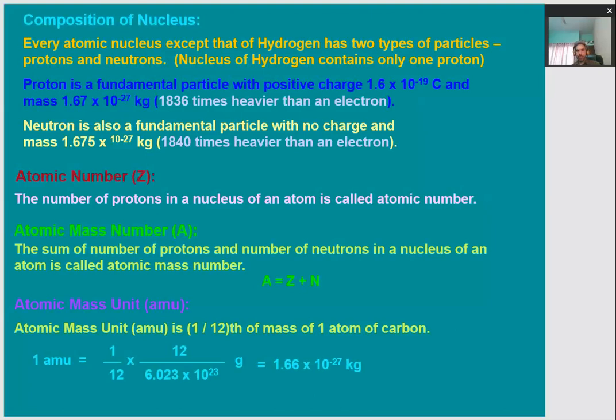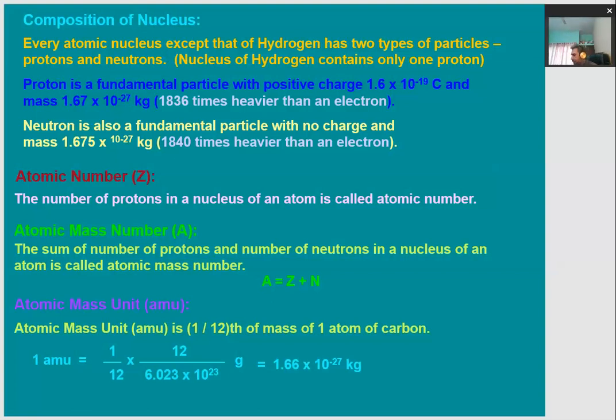We will talk about the particles which are found to exist inside the nucleus, or in other words, the particles which form the nucleus. According to Rutherford, the nucleus is the very central region where the maximum mass of the atom is concentrated.